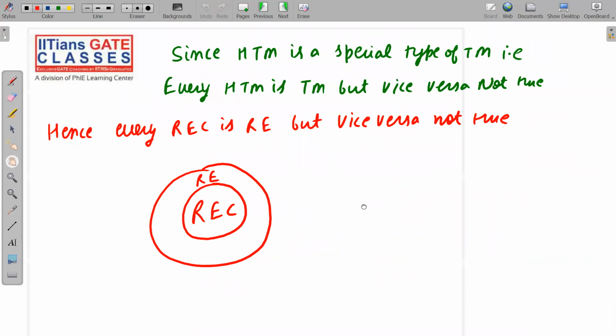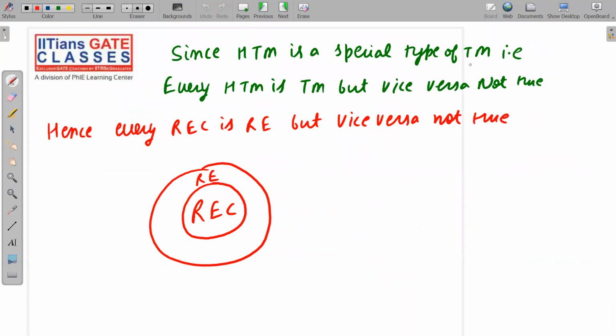Since a halting Turing machine is a special type of Turing machine, every halting Turing machine is a Turing machine, but vice versa is not true, because a Turing machine is free to hang. Hanging is allowed in a Turing machine, but not in a halting Turing machine.